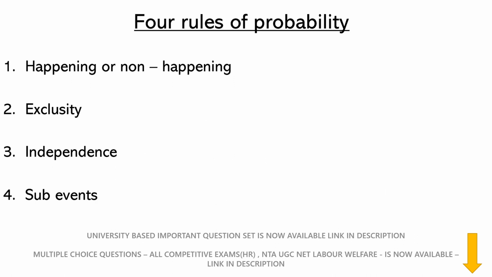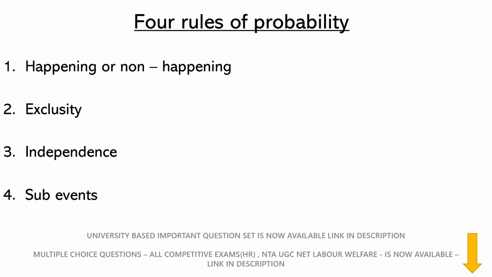Next, there are certain rules of probability. Rules here do not mean very strict rules, but certain understandings. First is happening or non-happening. This simply means that there is a possibility of an event happening or not occurring. Like when you toss a coin, it can either be head. Whether it happens or does not happen, like when you're tossing a coin, head can either happen or not happen. There is only one chance.